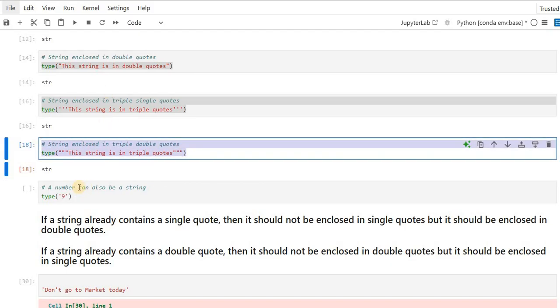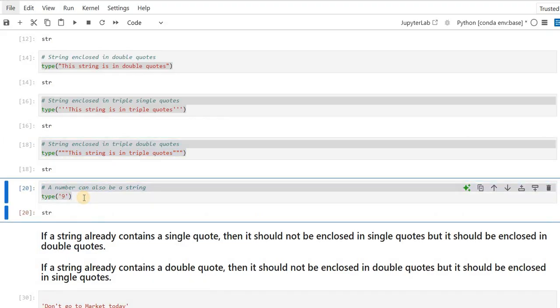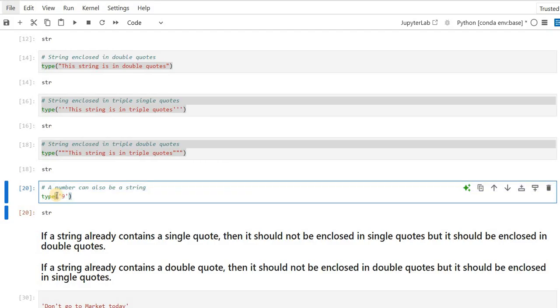Also, any number can be declared as a string. In that case, you have to enclose that number within quotes. So the type of '9' will definitely be string because you have enclosed it in quotes. But if you don't enclose it in quotes, then it will be a number, a normal integer.